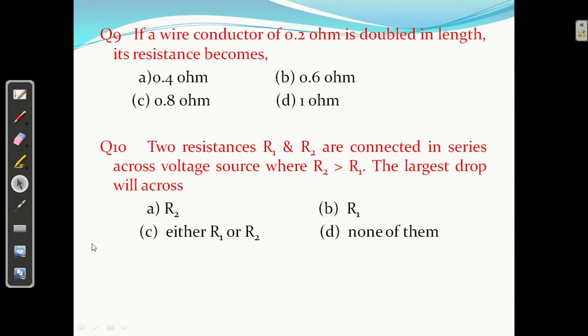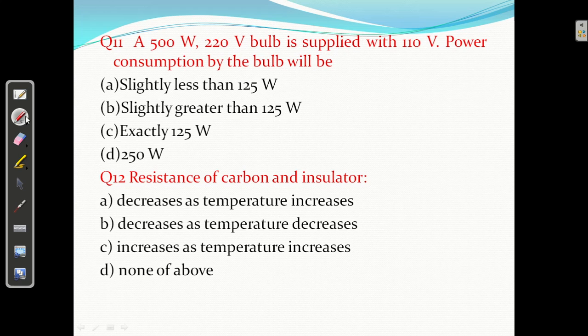Okay, question number 11. A 500 watt 220 volt bulb is supplied with 110 volt. What will be the power consumption? We know P equals V square upon R, so P is proportional to V square. The rating of the lamp is 220 volt and you are applying 110 volt, which means you are reducing the voltage to half. So power will become half squared, that is 1/4. The power is 500 watt, so exactly 125 watt. The voltage is half, so power will be 1/4. Okay, so exactly 125 watt.